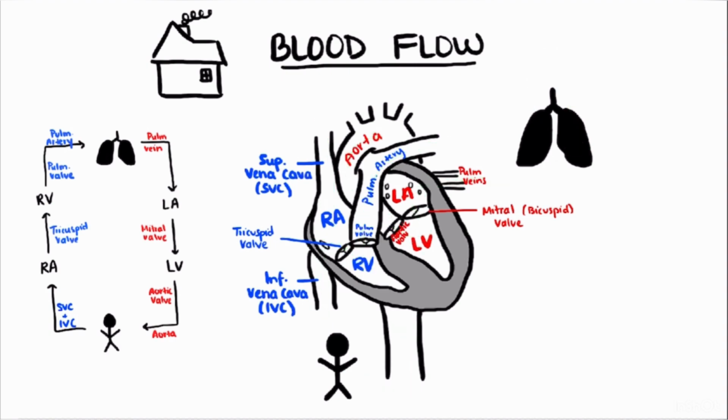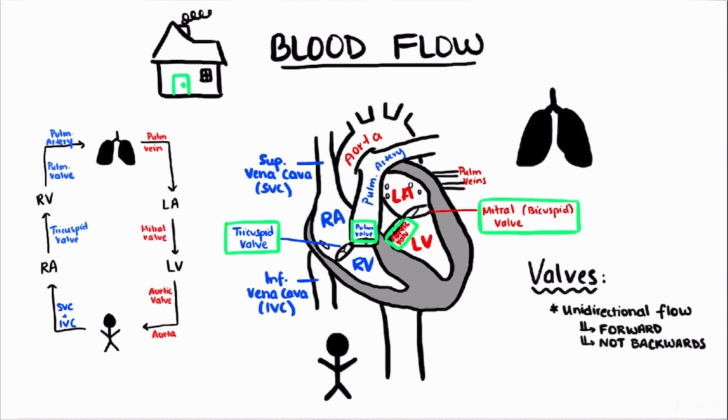Let's focus on these four valves for a minute. Each of the heart's chambers are like rooms in a house, like I just said, and each of the different rooms are separated by doors. In the heart, these doors are called valves. Valves make sure that the blood flow through the heart is unidirectional.